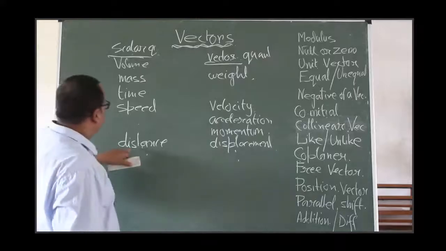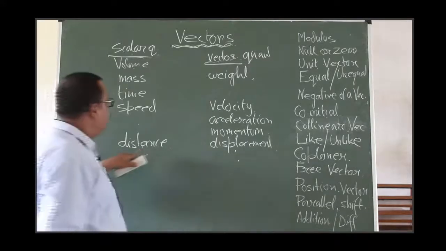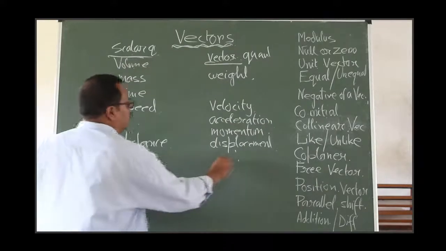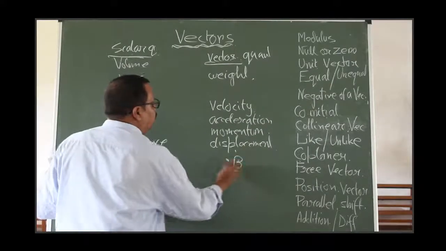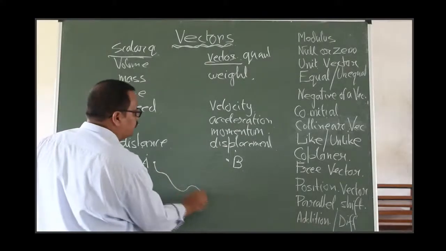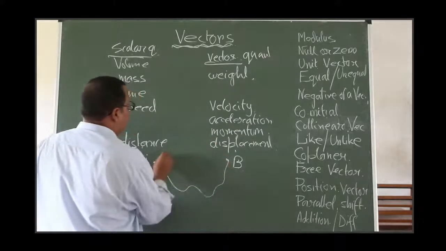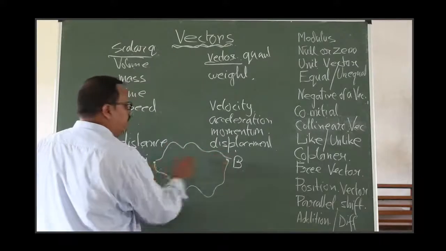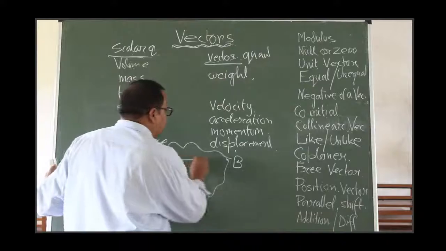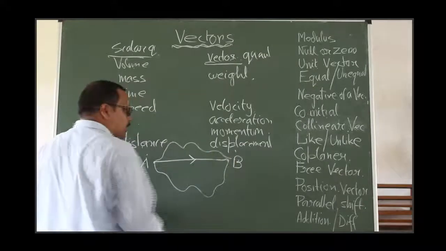So you see distance. Say here is a point A, here is a point B. You can go from A to B this way, or by this way also you can go from A to B. You can go directly in this direction.